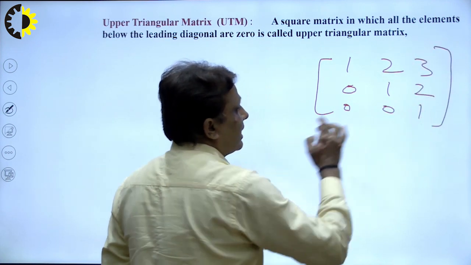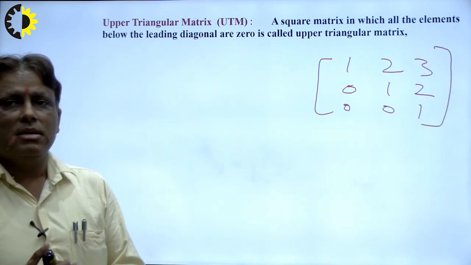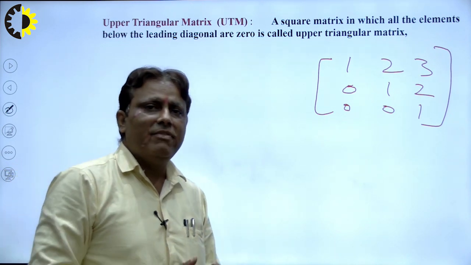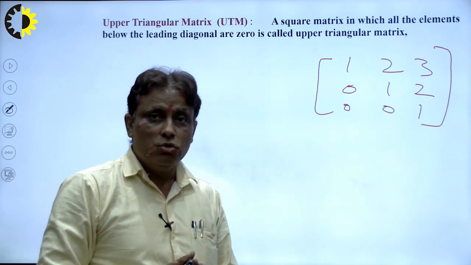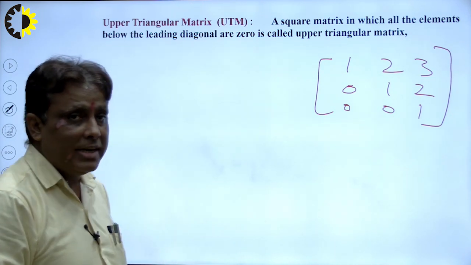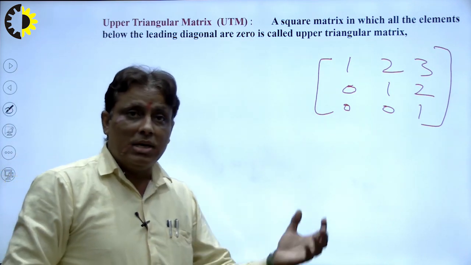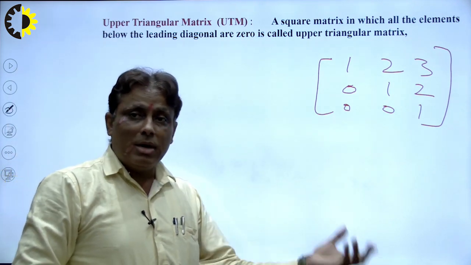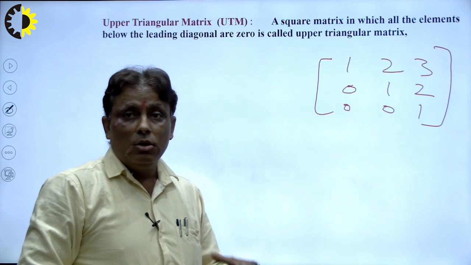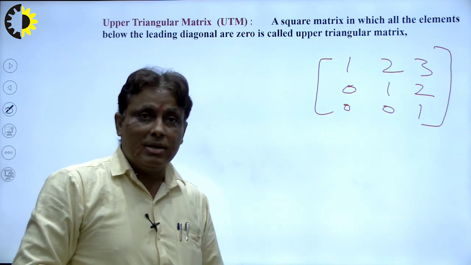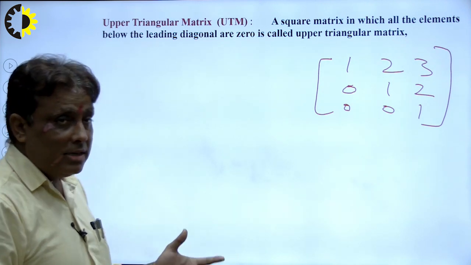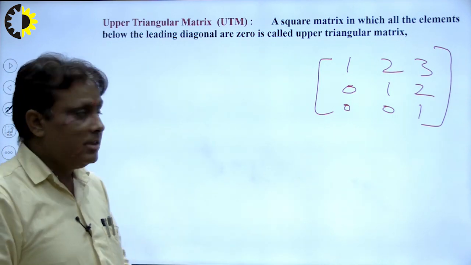This matrix verifies this definition, so this is a UTM, upper triangular matrix. Any matrix can be converted into a UTM, maybe a square matrix, maybe a rectangular matrix. Why? I will explain it in the next lecture.